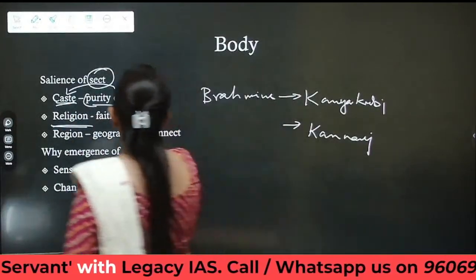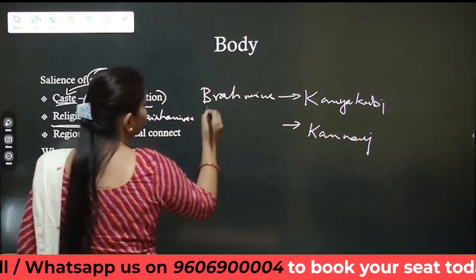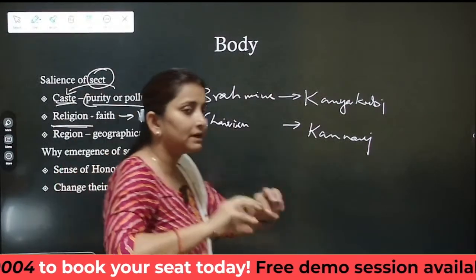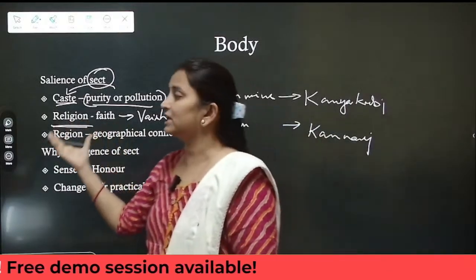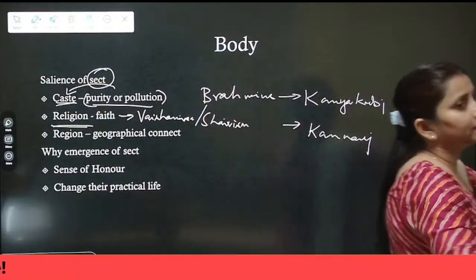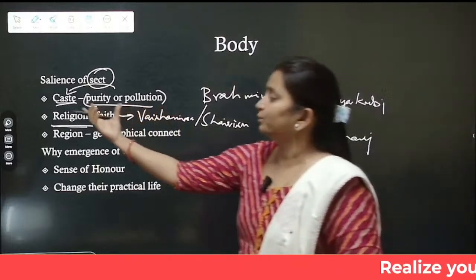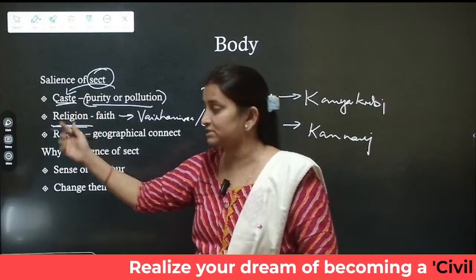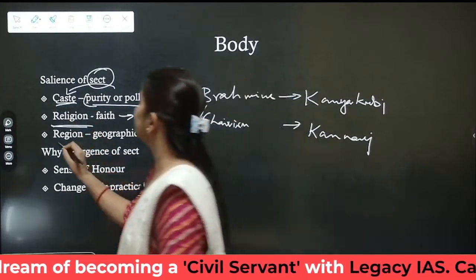Okay, for example, within Hinduism, we have Vaishnavism or we have Shaivism. So this is a subcategory within a particular religion. Okay. In case of religion, it gives a sense of adherence. For example, all of us are following one particular god, so let us get categorized into one particular sect. Or all of us have certain common characteristics of purity and pollution, so let us all get categorized into a caste. So that is how sect emerges within a caste or within a religion or even within a region.